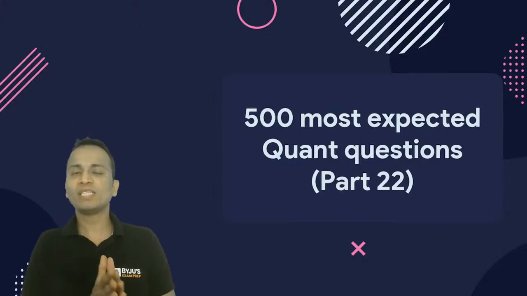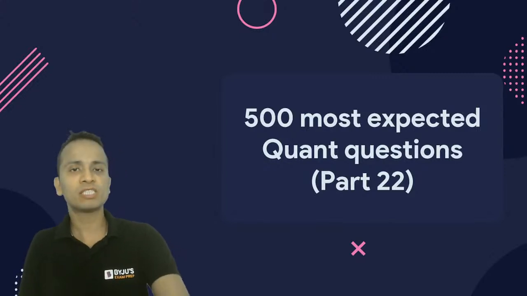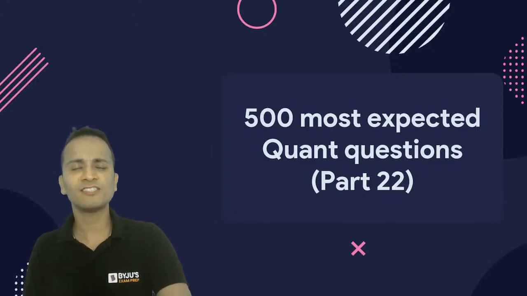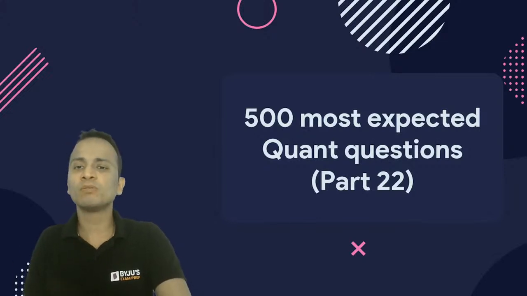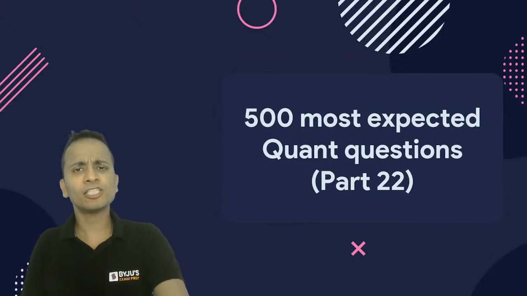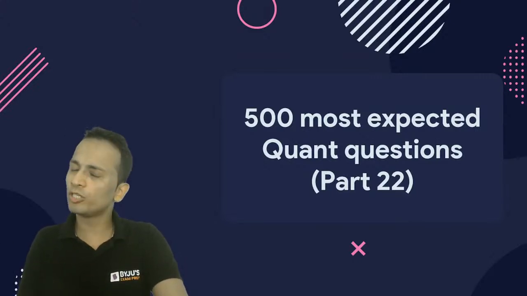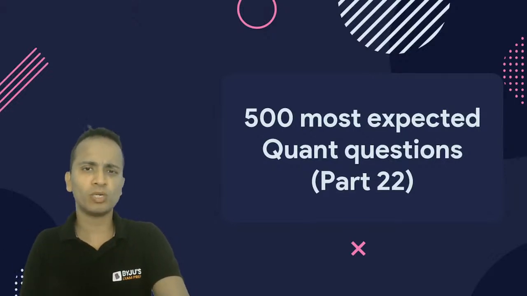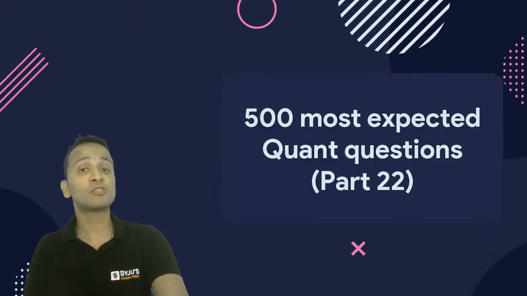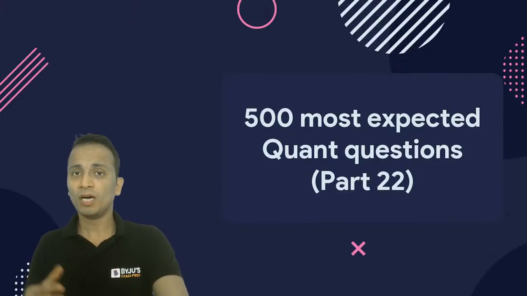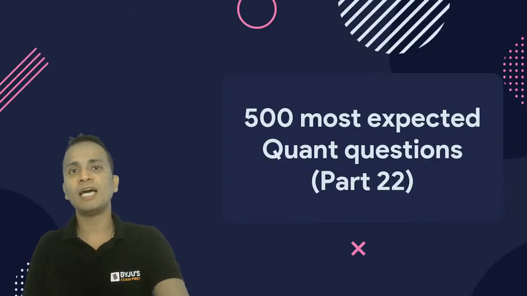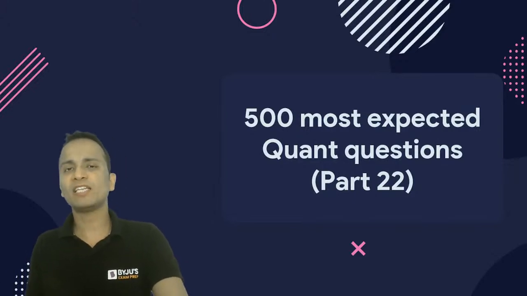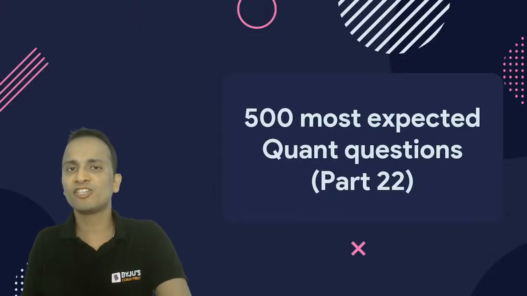So, friends, welcome once again on the YouTube channel of BYJU'S Exam Prep with our ongoing series of sessions in which we are discussing some of the most important questions for CAT examination. And this is the session for 500 most expected quant questions, part number 22. In this series, specifically for quant, we have already conducted 21 sessions, and this is session number 22. In every session, we are discussing somewhere around 7, 8 questions.